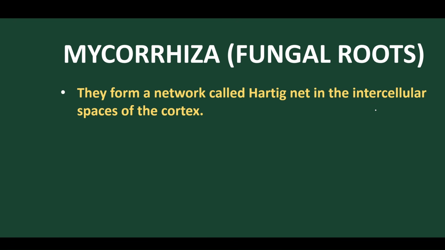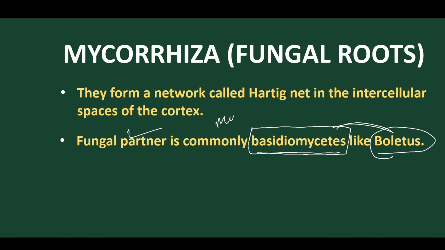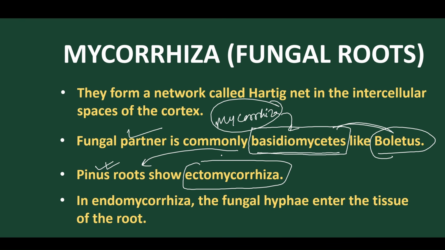Got it clear? So this type is found mostly in endomycorrhiza, and mostly in the basidiomycetes. The best example of a fungus that forms mycorrhizal roots is the basidiomycetes, like Boletus. Boletus is a type of basidiomycetes that forms the fungal partner, that forms mycorrhiza. Pinus roots show ectomycorrhiza. Yes, Pinus is the best example where this basidiomycetes is present.